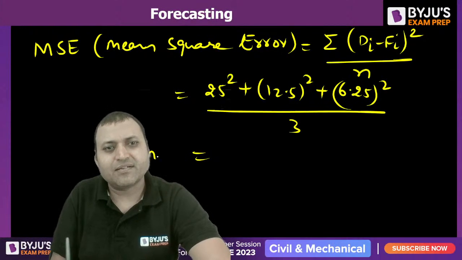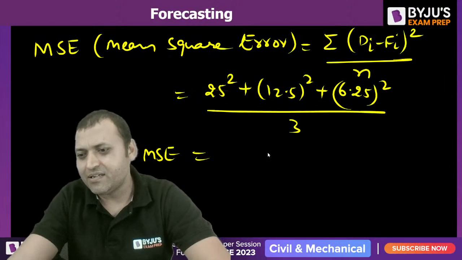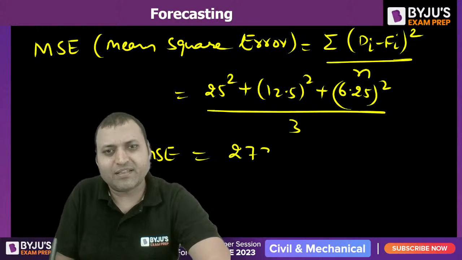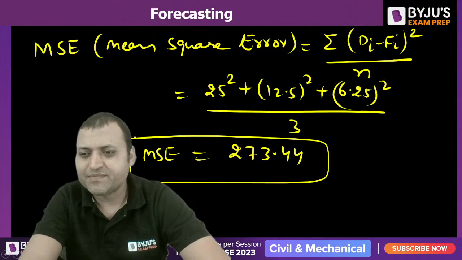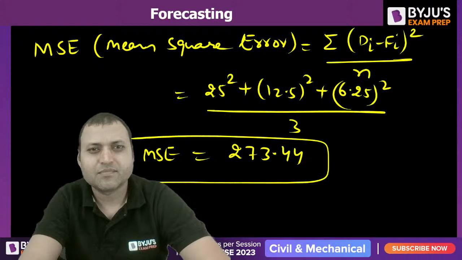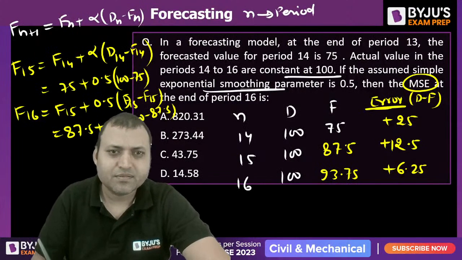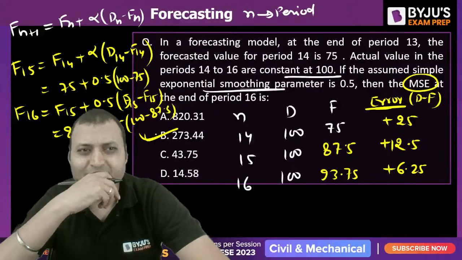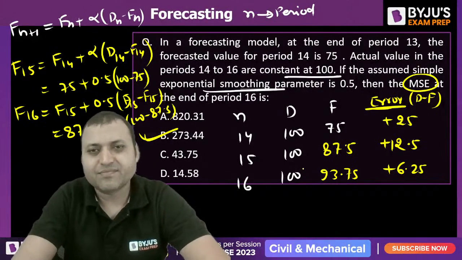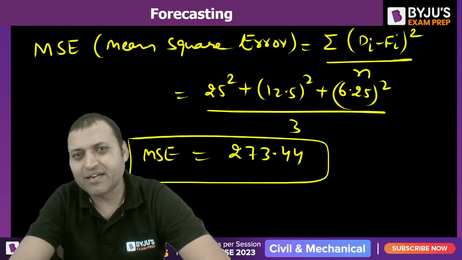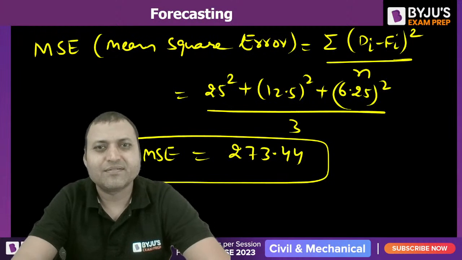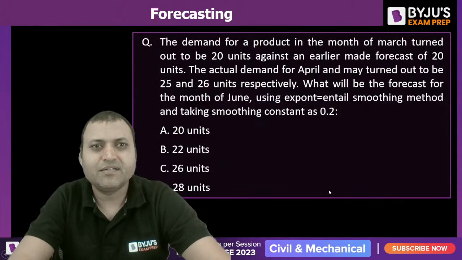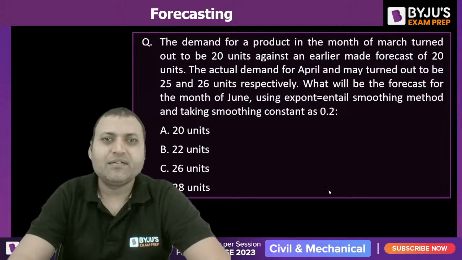What is the value of MSE? Are you getting 273.44 or not? Isn't it? B is the answer. It is mean square error. We have to take the mean of the square error. Isn't it? The next one.